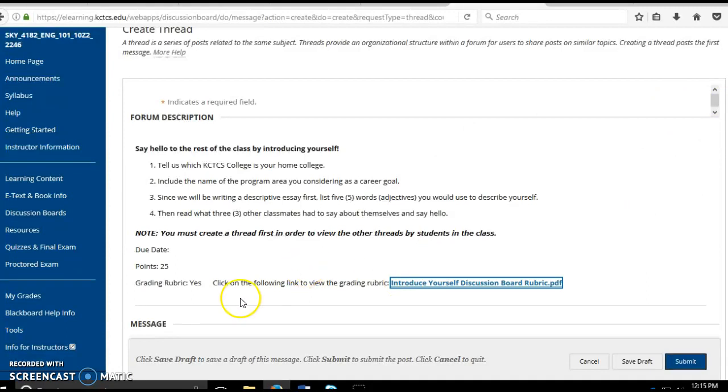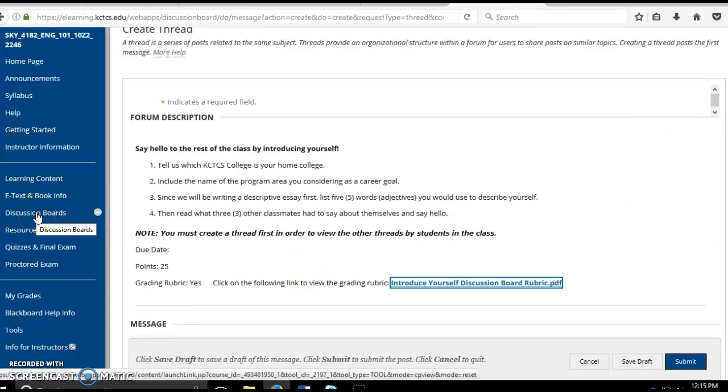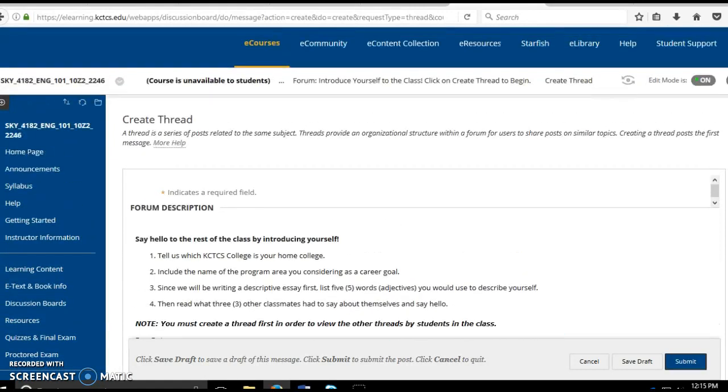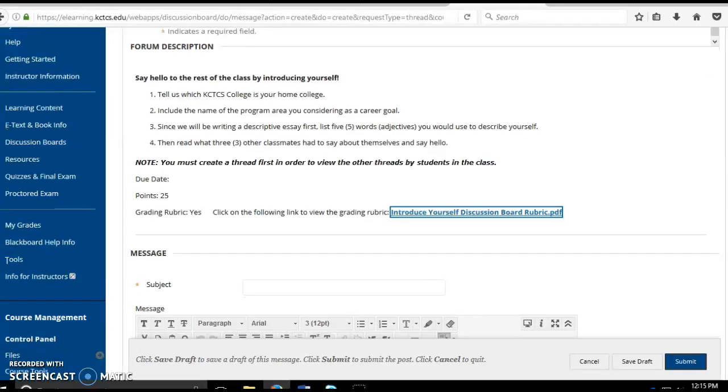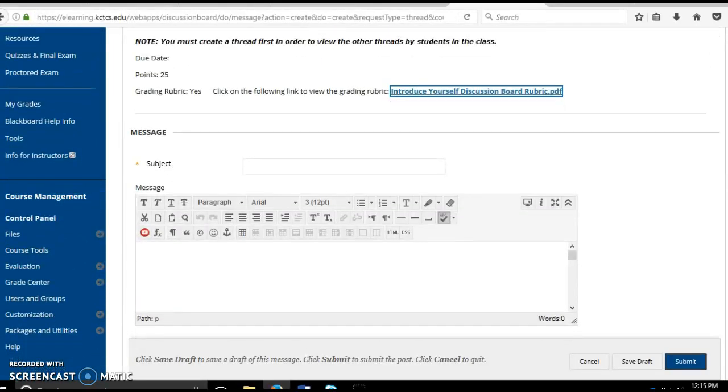Another way to do this is you could go to discussion boards, and once you do, let me show you here, you'll see the title for this, and it'll say "introduce yourself to the class." So you'll actually see that on the discussion board link, and that will be the case for every discussion board. What I do to make it easier for you to get into the information for the class is I do a folder for each week so that you can go in and just simply click the link to that assignment. Based on feedback from students in the past, that has worked super well for them.